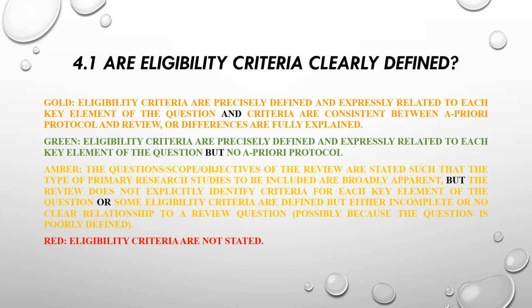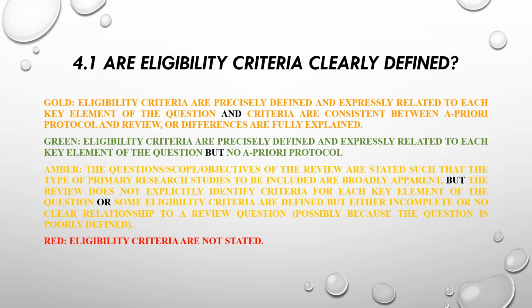For this assessment then, a gold rating is given if eligibility criteria are precisely defined and expressly related to each key element of the question, and criteria are consistent between a priori protocol and review, or differences are fully explained. A green rating is given if eligibility criteria are precisely defined and expressly related to each key element of the question, as in gold, but there is no a priori protocol.